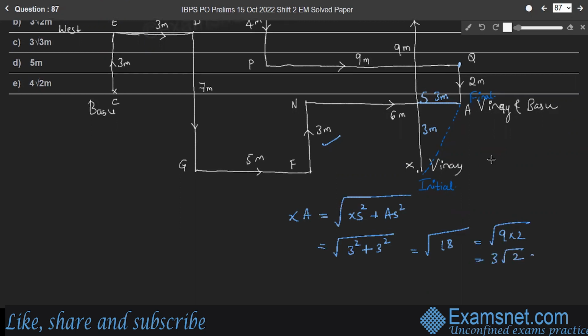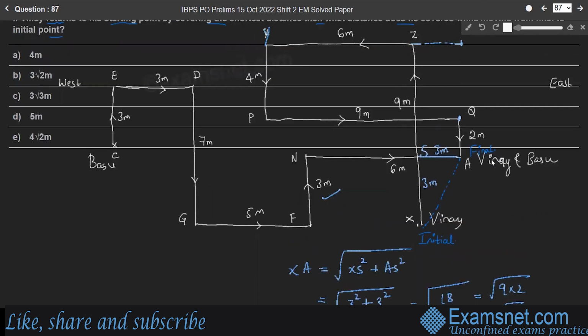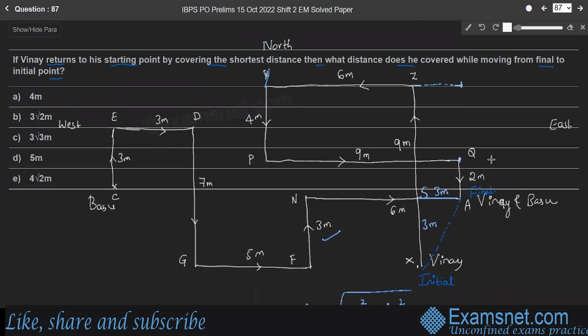So 3 root 2 meter is the shortest distance for Vinay. The question is, what distance does he cover while moving from final to initial point? He covered 3 root 2 meters. Therefore, option B is the right answer.